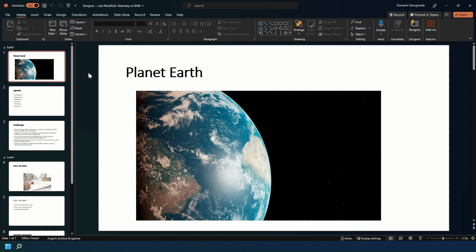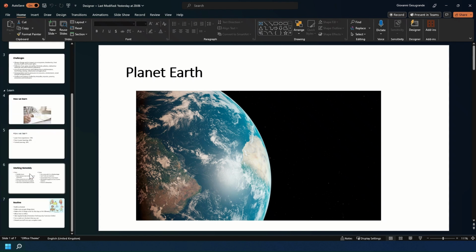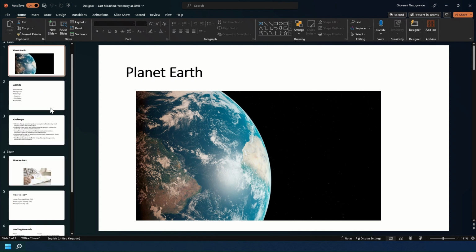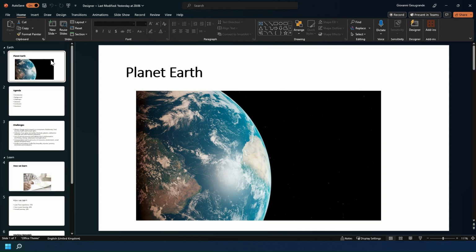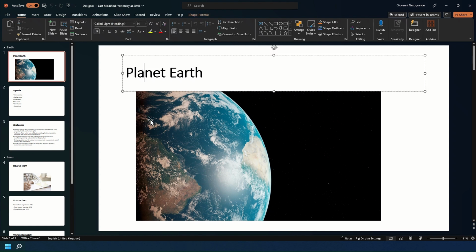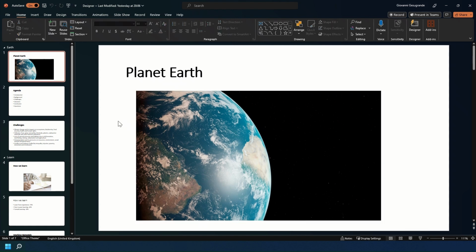Now, let's get properly into it. And as you can see, I have a deck here, which is, to say the least, pretty plain. And I've got two sections in here, one about the Earth, and another about learning and working remotely. And as you can see, I have my slide here. I've got a title, I've got an image, and this is a bit of a plain opening slide. To improve it and make it look just that bit better, we can use Designer.